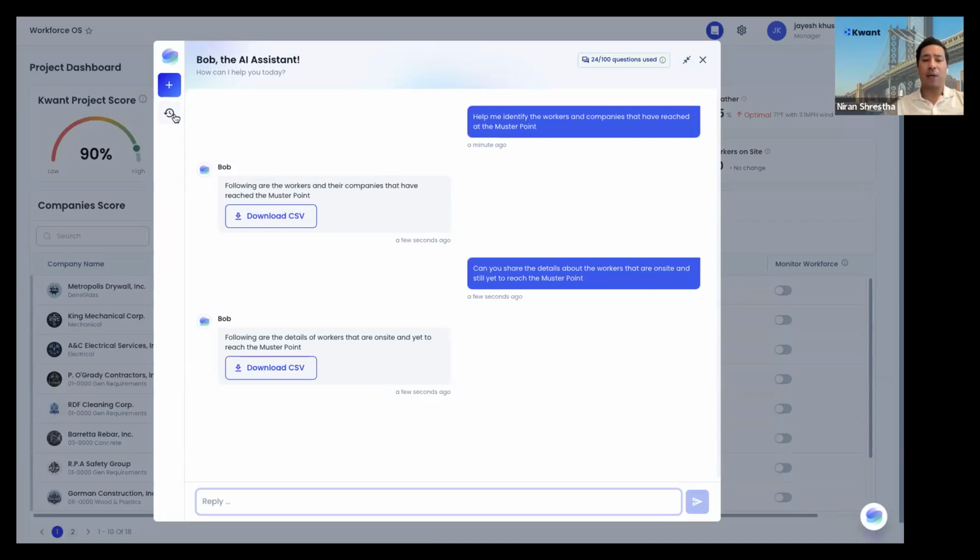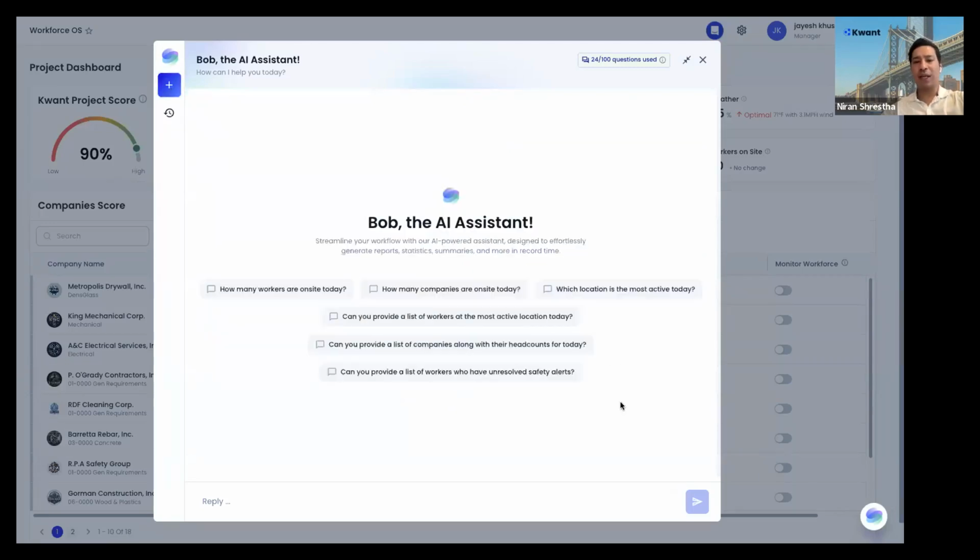Let's go to one more example. A lot of our customers also ask for reports about who entered through this turnstile, who entered through this gate, or who entered through this access point. This can be useful when there was a hurricane, an evacuation, vandalism or theft, or when there is a huge choke point or a huge amount of traffic in the area. They want to be able to analyze who is using which access point. We've also seen people use this for analyzing hoists that they require on a job site.